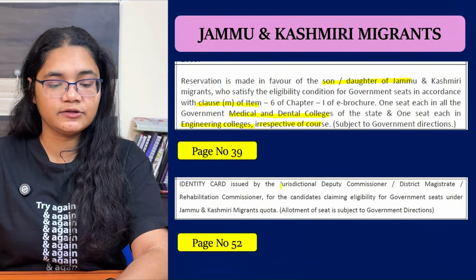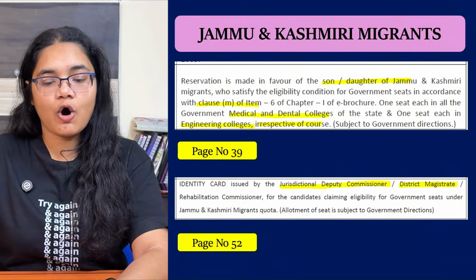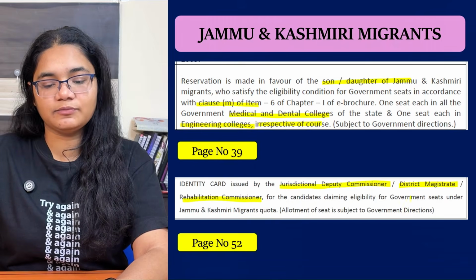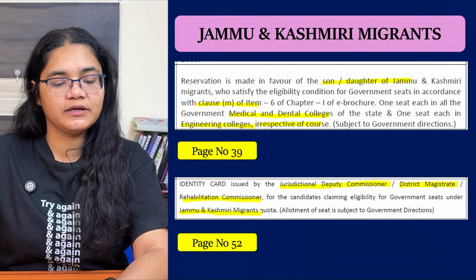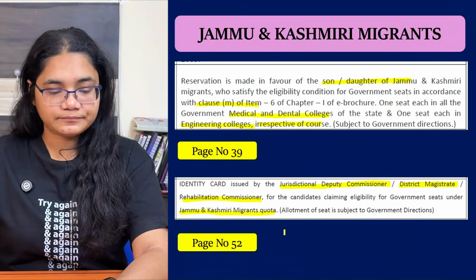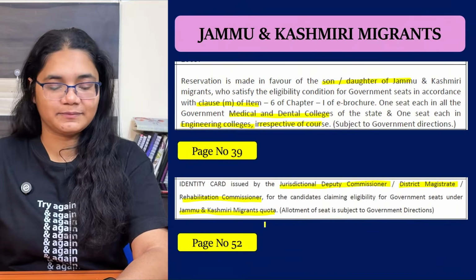An identity card issued by the jurisdictional deputy commissioner or district magistrate or rehabilitation commissioner for candidates claiming eligibility for government seats under the Jammu Kashmir migrant quota. You need this identity card. And again, this data is available in the respective pages.